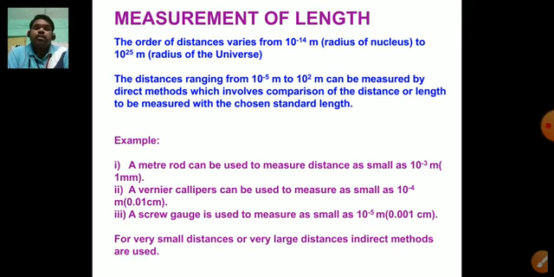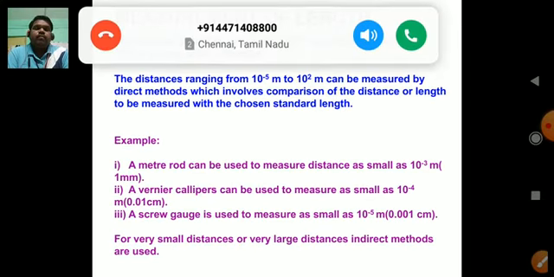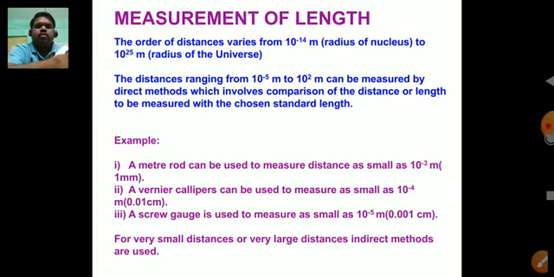Dear students, vernier calipers is a kind of device through which we can measure the diameter of a wire, or radius of a wire, or depth of a cylindrical vessel, or thickness of a lamina can also be measured by vernier calipers.